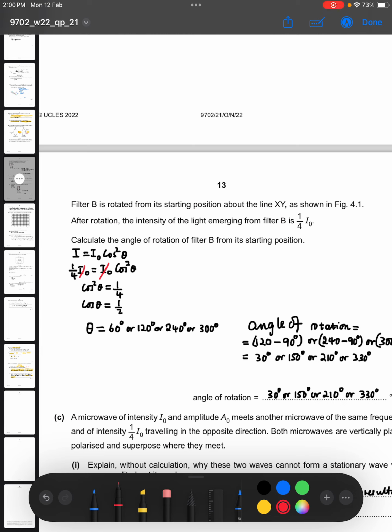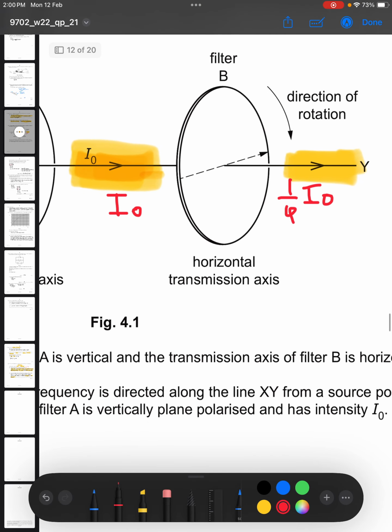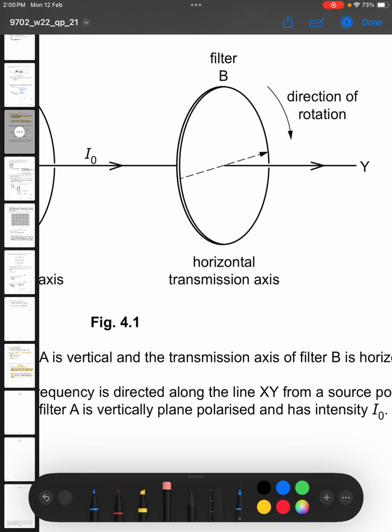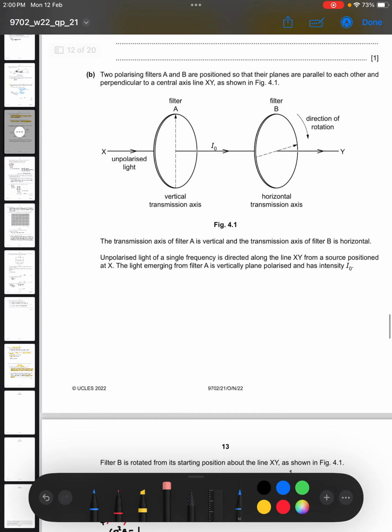Remember, the light entering was vertically plane polarized, and the transmission axis of this filter was originally horizontal, meaning the expectation originally was that none of the incident intensity I naught would exit. The intensity exiting was supposed to be zero if it was not rotated. So if it is rotated such that the exiting intensity is 1/4 of the original, the question becomes, through what angle has it been rotated?